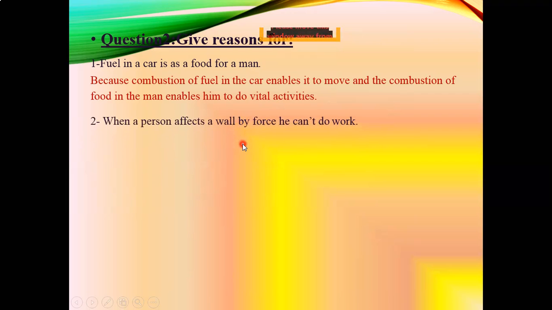When a person pushes on a wall with force, he cannot do work. Of course, we all knew why, because the displacement is zero, and we know that work equals force times displacement. And after that, we can say very easily that displacement equal to zero means the work equals zero. Well, that was a short note about work and energy.